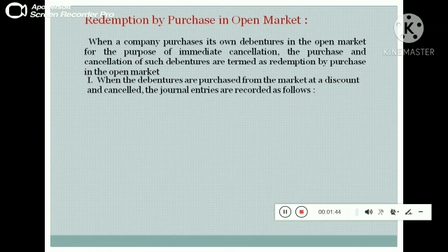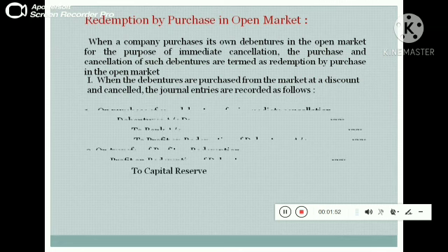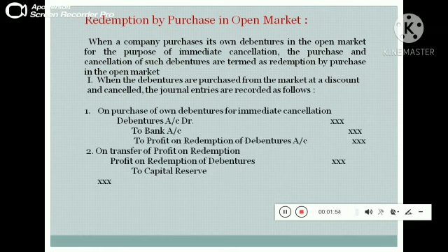When the debentures are purchased from the open market at a discount and cancelled, the journal entries are recorded as follows. On purchase of own debentures for immediate cancellation, we should pass two journal entries. Debenture account debit to bank account and profit on redemption of debenture account. The debenture account should be debited and the remaining two accounts are credited.